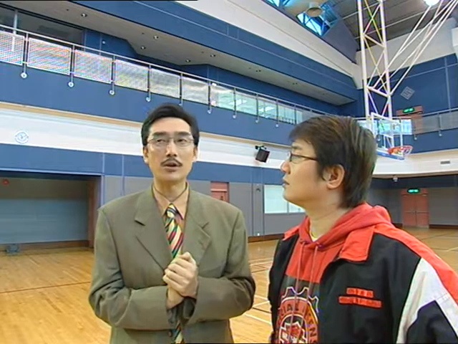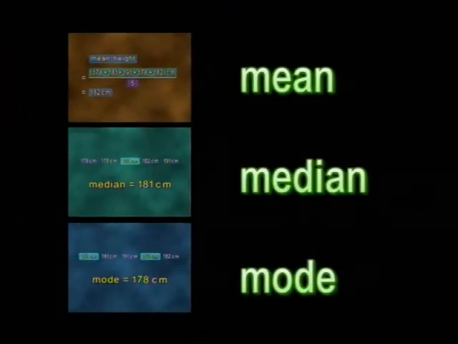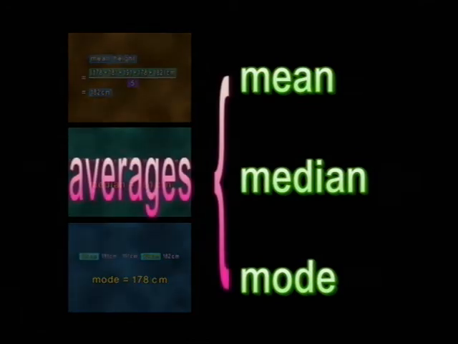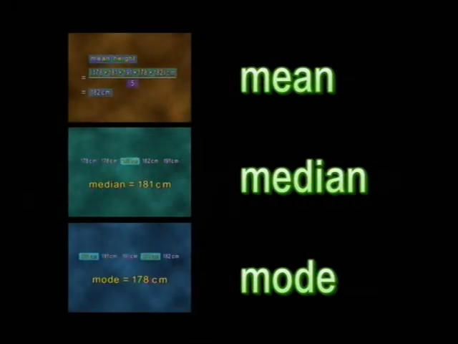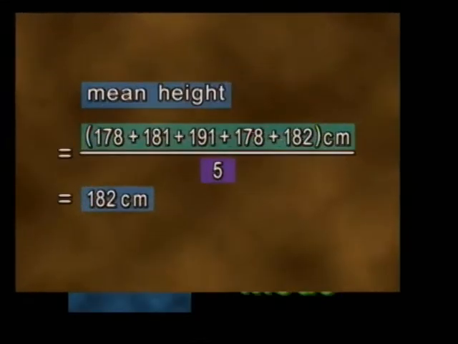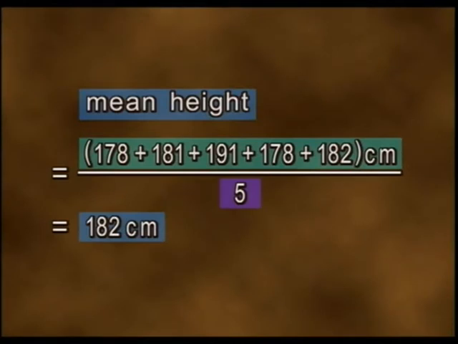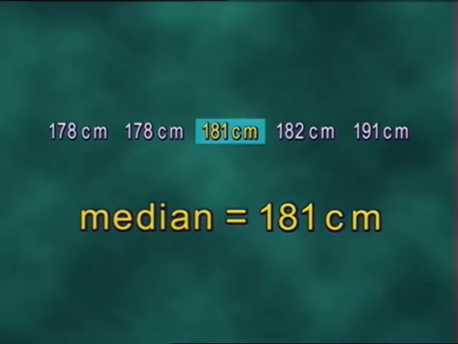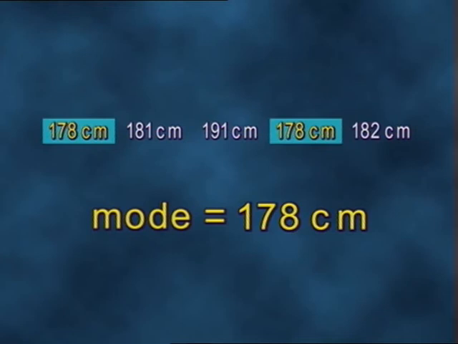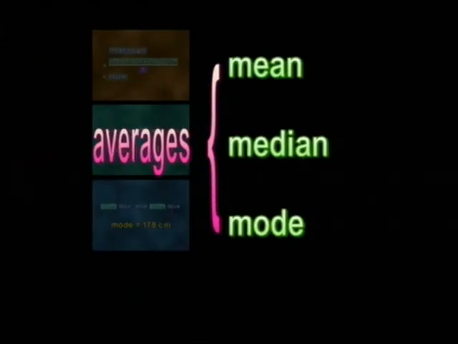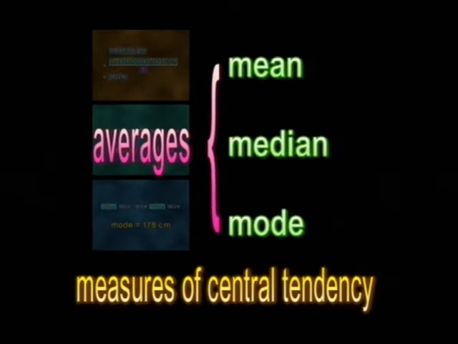Well, the 3 methods concerned, that is to say the mean, the median, and the mode, all express averages of a set of data. They're all used to express some specific characteristics of a set of data. This can be the average value of the whole set, the value at the middle position, or the value that occurs most commonly. They are used to measure the center of a set of data. They're measures of the central tendency.